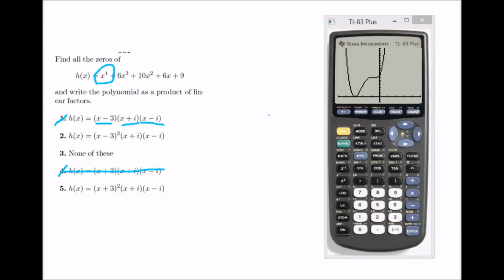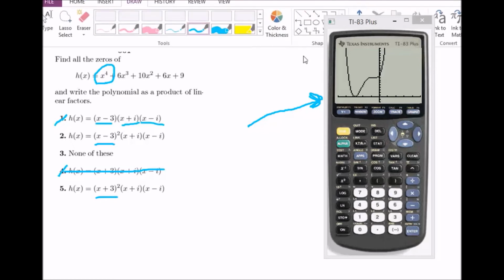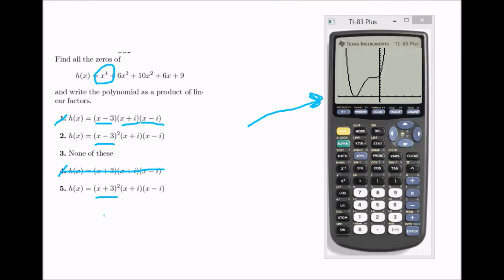Notice how it doesn't fully cross the x-axis. When this happens and you see like a vertex sitting on the x-axis, what that means is there are 2 zeros at that point because it touches, then touches again as it's moving off. So there are really 2 zeros there. So it still could be either one of these. However, we know the 0 is a -3, so we're going to choose the one that gives us a -3.